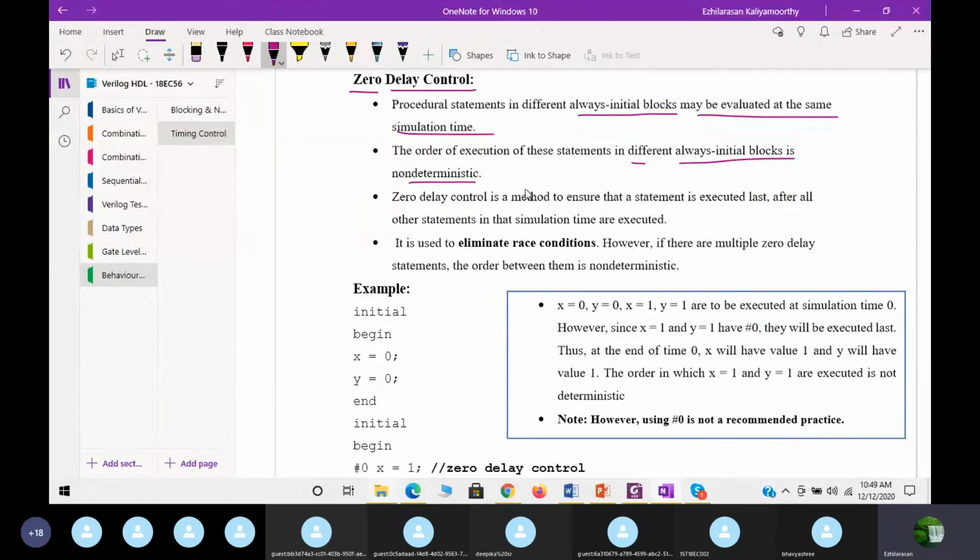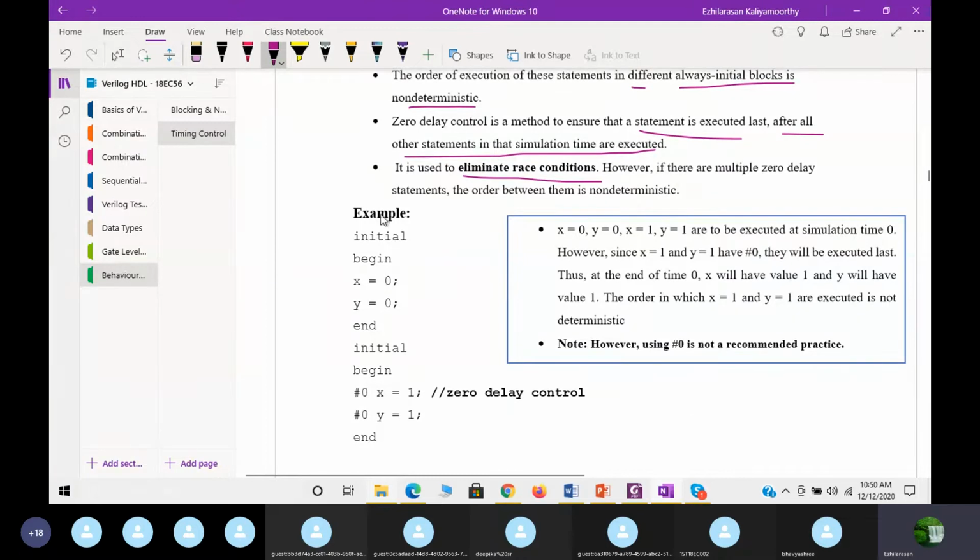The zero delay control is a method to ensure that the statement is executed last, after all the other statements at that simulation time are executed. So it is used to eliminate the race condition. Example: initial begin x equal to 0, y equal to 0, end. Next, again initial begin, #0, #0.